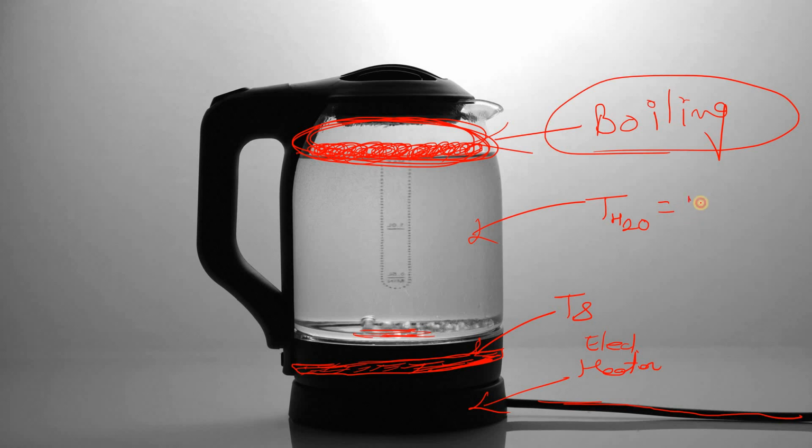Let's assume that its temperature is 110 degrees Celsius, and it is at room conditions, so the pressure will be 1 atmospheric pressure, right? Now we know that at 1 atmospheric pressure, the saturation temperature of the water is 100 degrees Celsius, right? So now the boiling will occur.